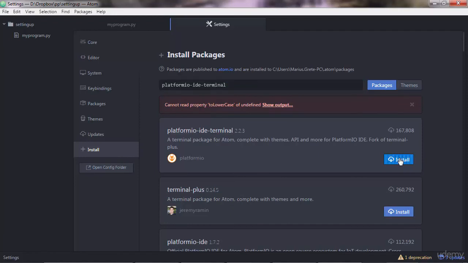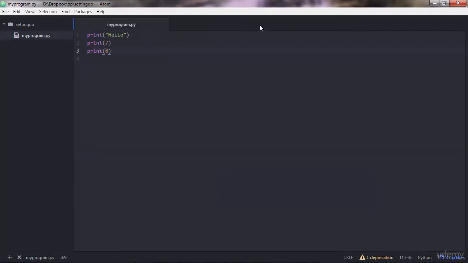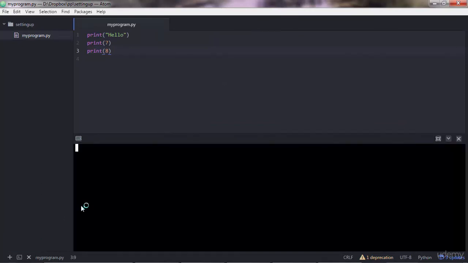This is a package that will integrate a terminal, a command line, inside Atom, so you don't have to use the native Windows command line, and you can run your programs from within Atom. Alright, Platform IDE Terminal was installed successfully. You can close the Settings tab, and now you should see this plus icon in here. Clicking the icon will open a new terminal.